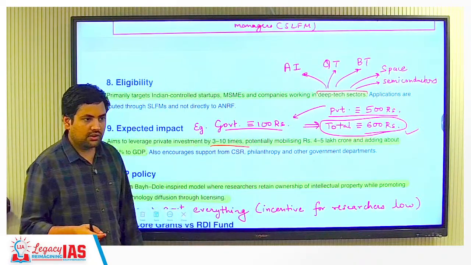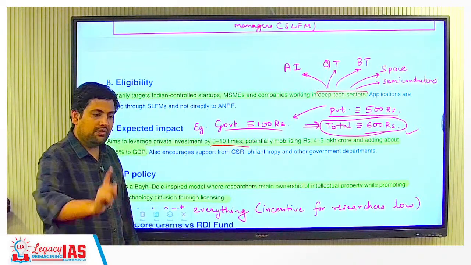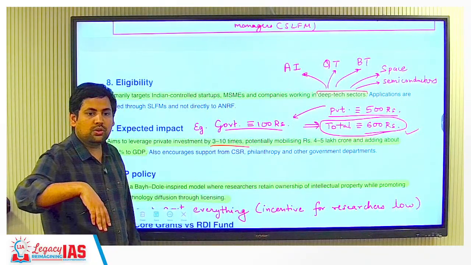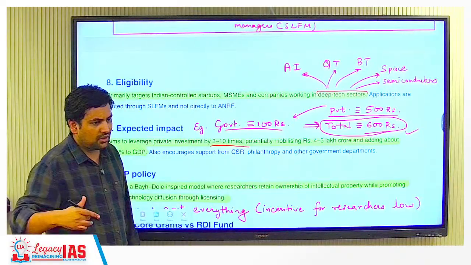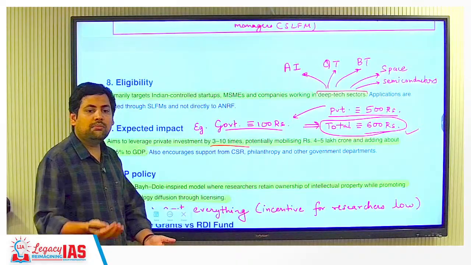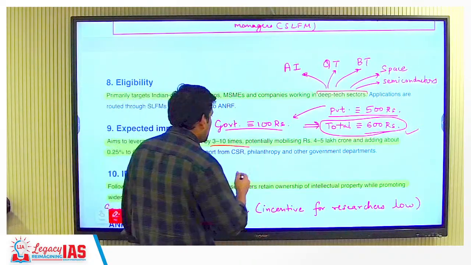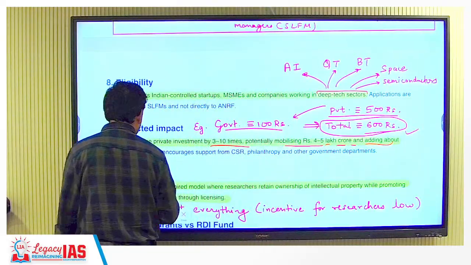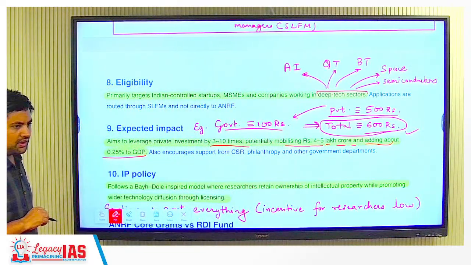Whatever the government invests, for example, if the government is investing 1 lakh crore, it expects the private sector also to put in 3 lakh crore, 5 lakh crore, like that. It is an expectation, because from this you can make money. Then potentially mobilizing 4 to 5 lakh crore and adding about 0.25% to the GDP. Okay.